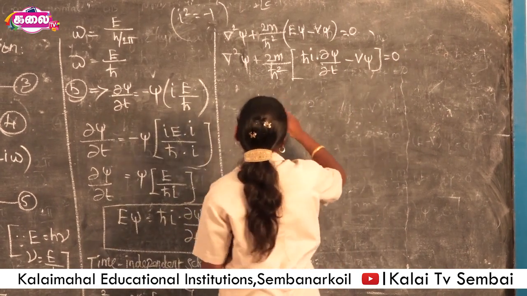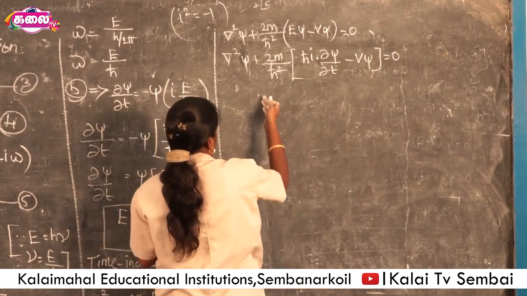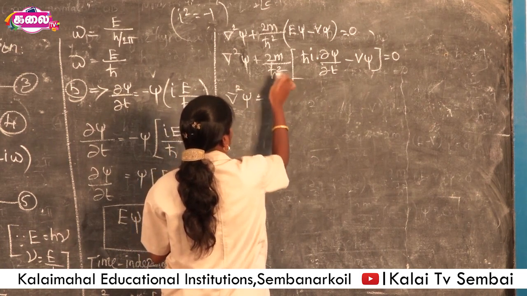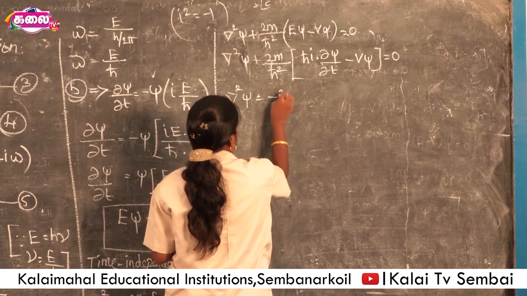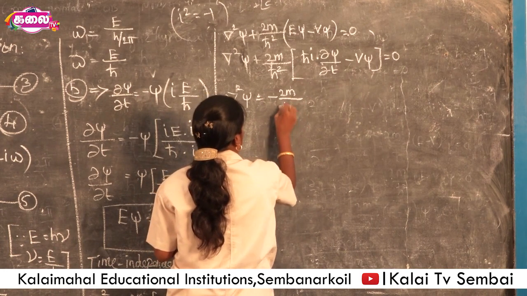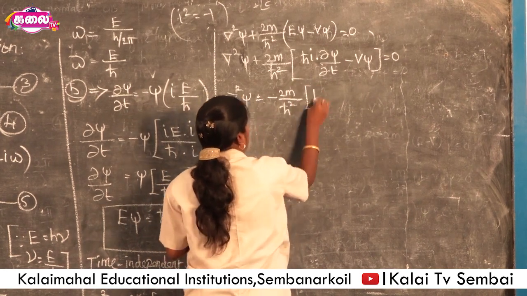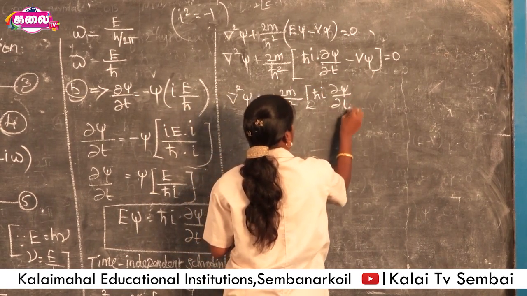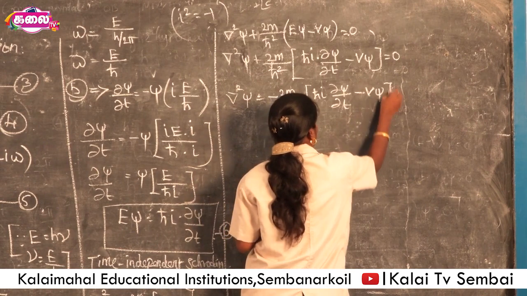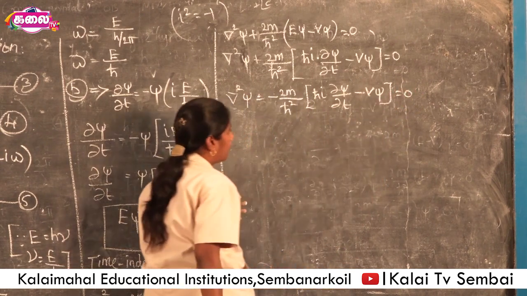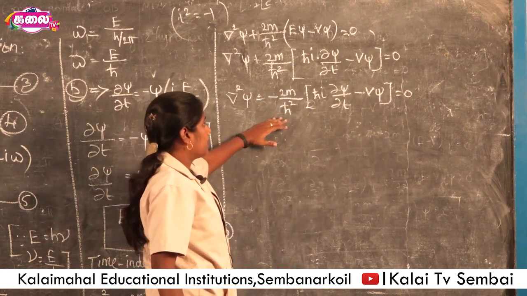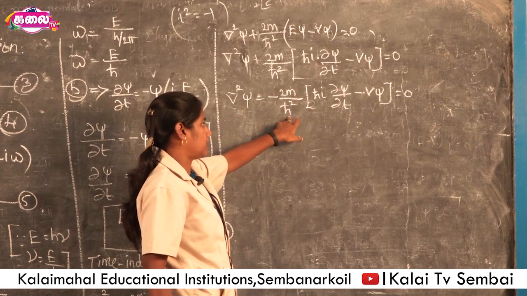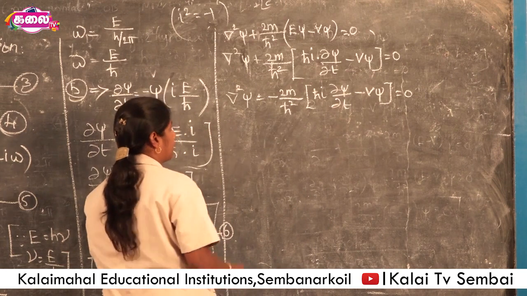This equation is also written as del squared psi is equal to, this term goes to that side, minus 2m divided by h cross squared, h cross i dou psi by dou t minus V psi is equal to 0. In this equation, only this term, minus 2m by h cross squared, comes to this side as a reciprocal.